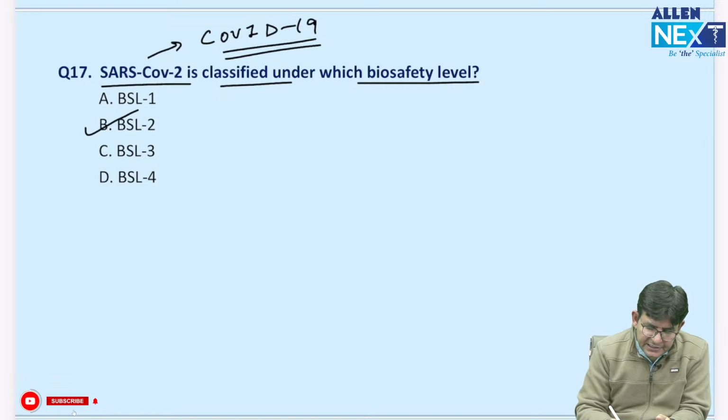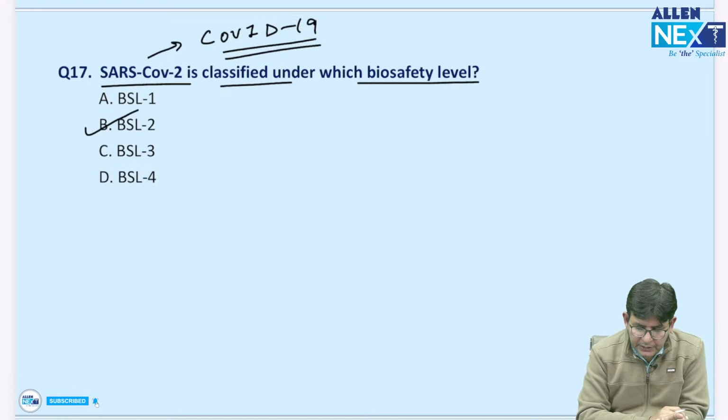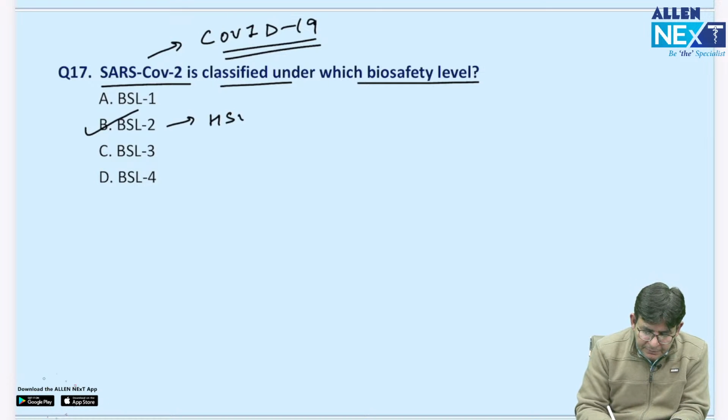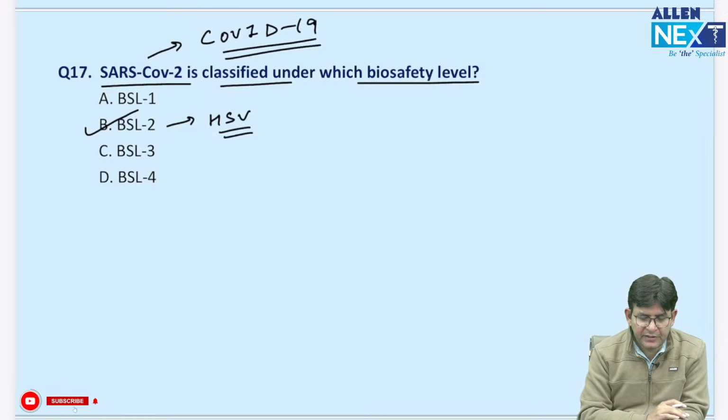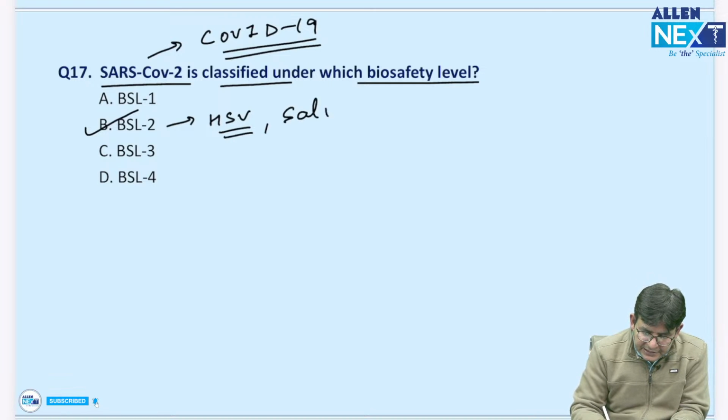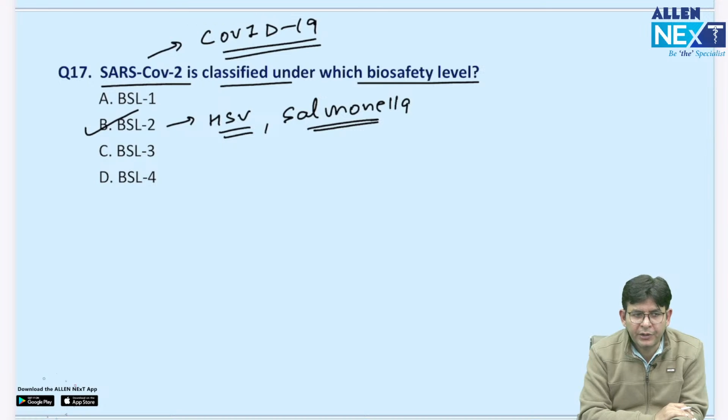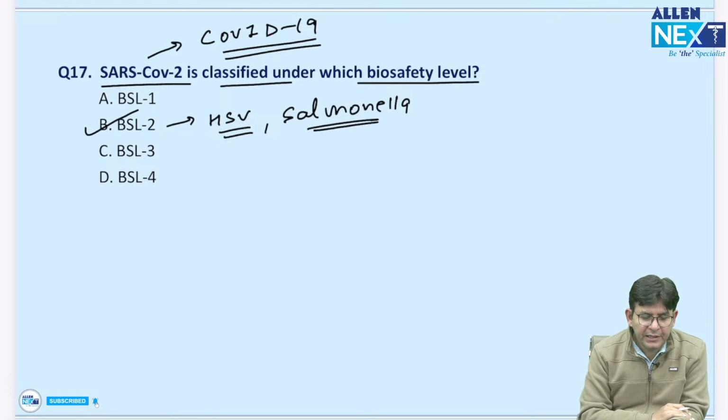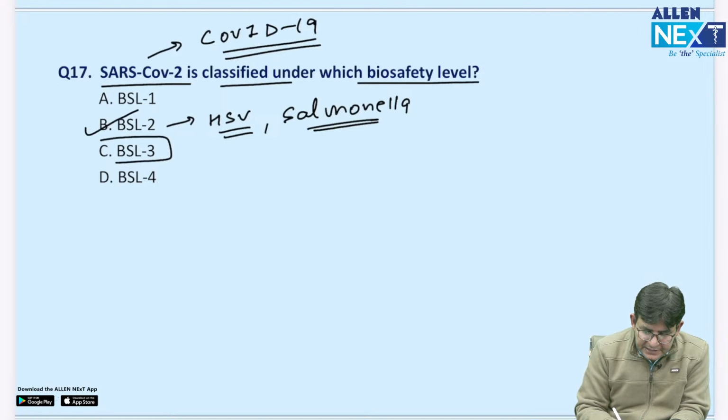The answer to this question, guys, is BSL2. Biosafety level 2 is the one which is needed for the SARS-CoV-2. It's not a very dangerous virus to handle, so you can easily handle it in BSL2. And what else can you handle in BSL2? In BSL2 you can handle herpes simplex virus, guys. Even it is said that this particular bacteria, Salmonella, is to be handled in BSL2.